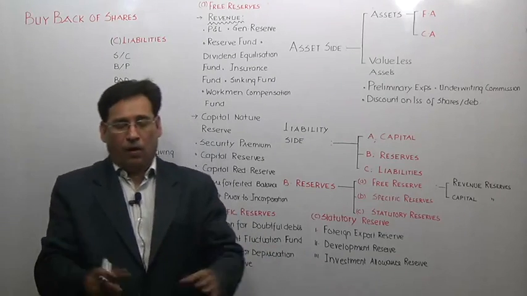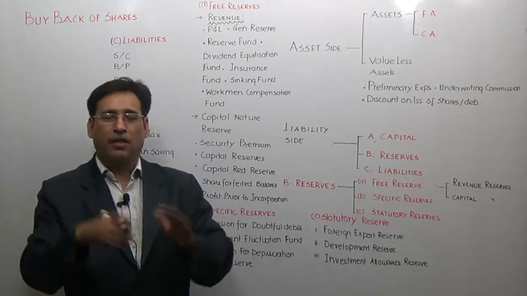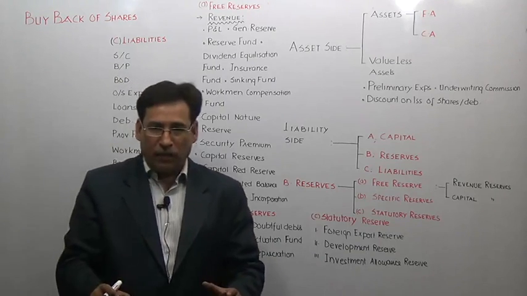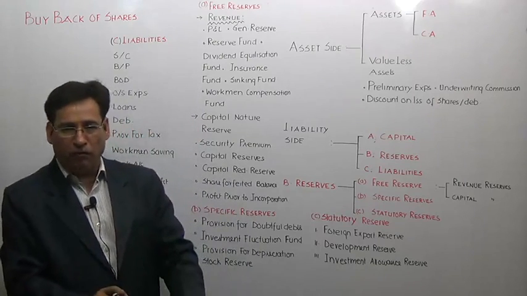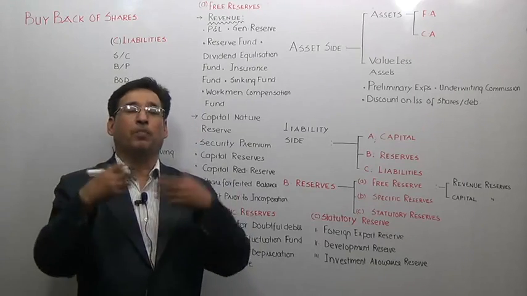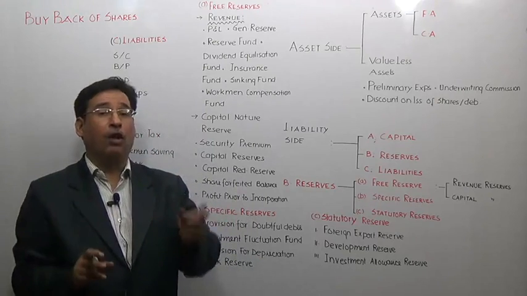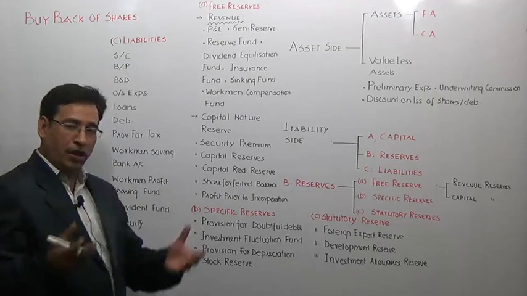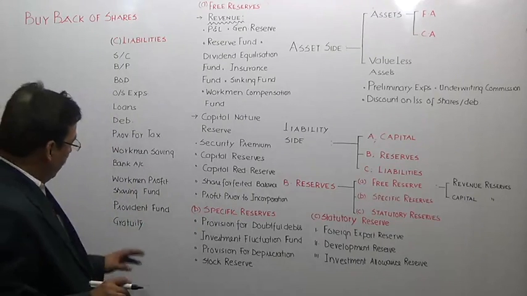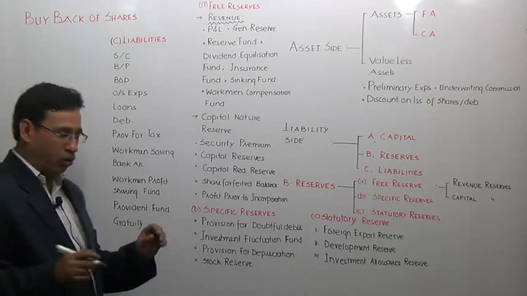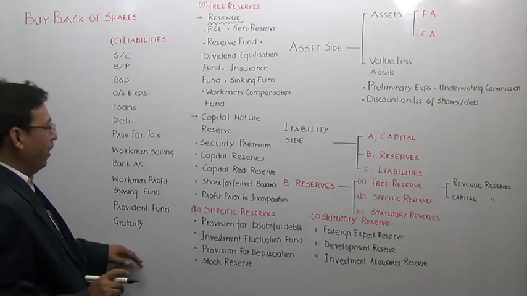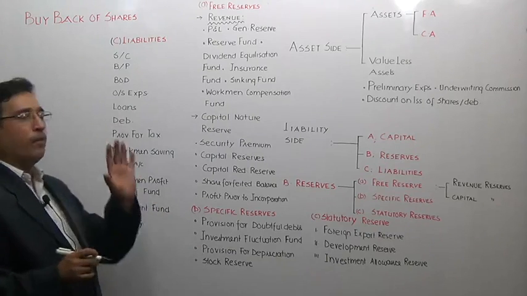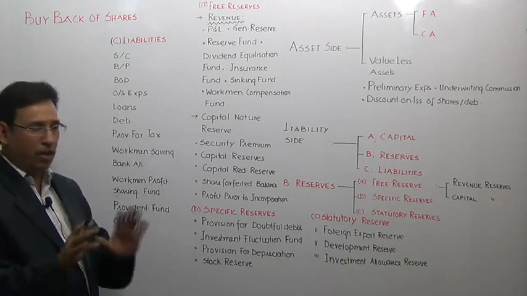Now, it is quite natural that you still haven't been able to understand. It means if the employee has worked with honesty and his work is very appreciable, then out of gratitude the company pays him, not out of any obligation. Is it clear to you? So in order to appreciate his efforts, the company pays him some amount that is known as gratuity. Of course, it is a liability. So now you can see that you have got complete and comprehensive knowledge of the balance sheet. Is it clear to you?